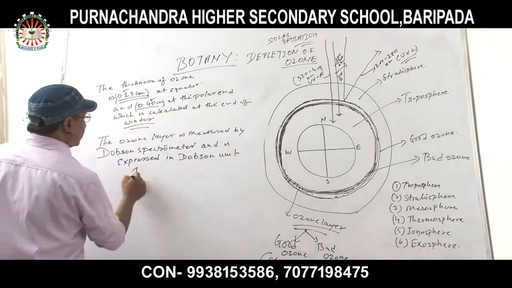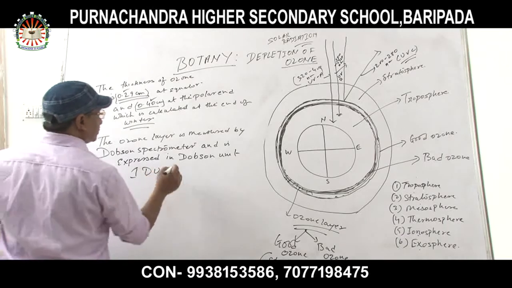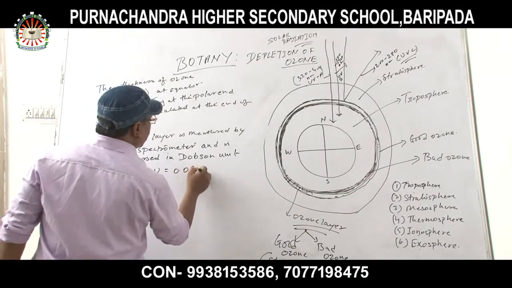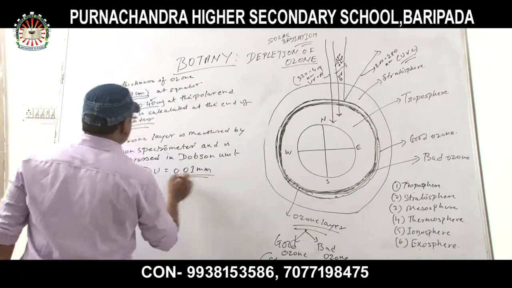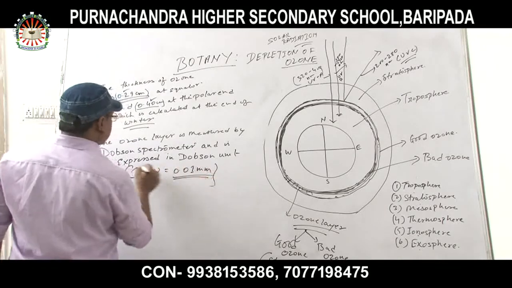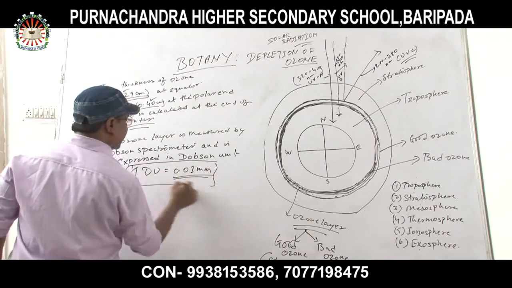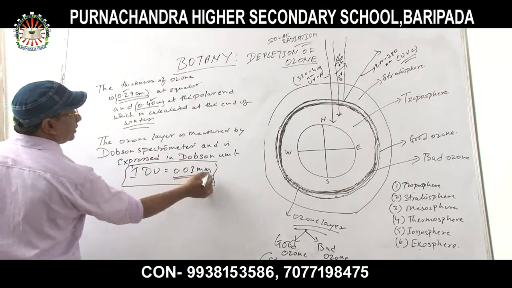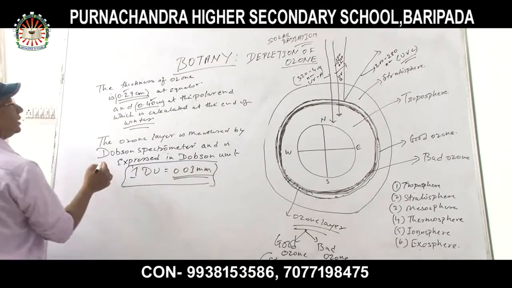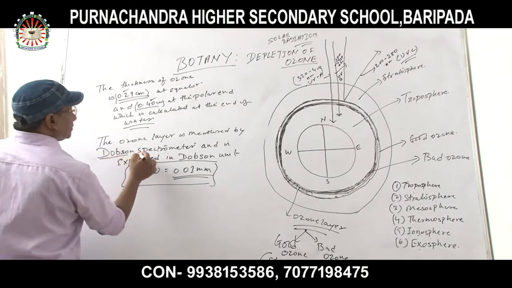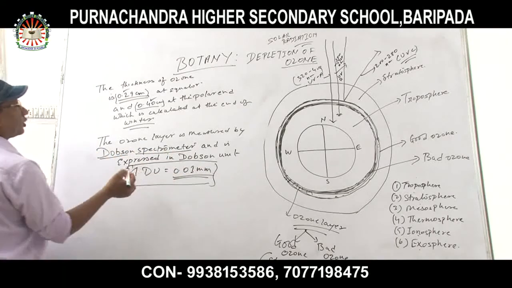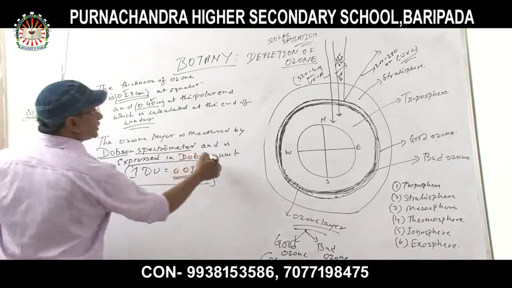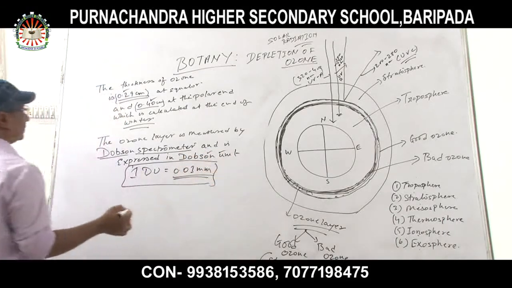So 1 Dobson unit equals 0.01 millimeter. This is the unit to measure the thickness of ozone. The measuring instrument is the Dobson spectrometer, and its unit is the Dobson unit. Clear?